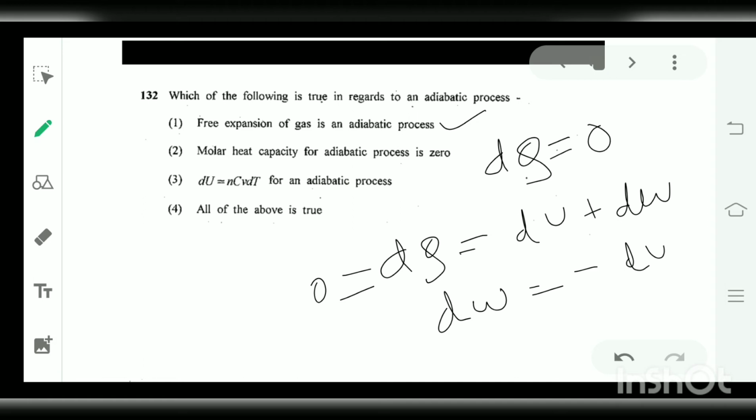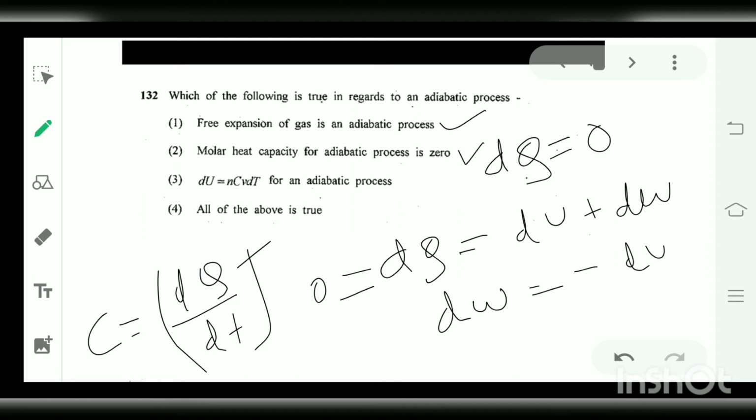First is correct. Molar heat capacity for adiabatic process is 0. Yes, the molar heat capacity for adiabatic process will be 0, because molar heat capacity is given by dQ upon dT. There is no change in heat, so the molar heat capacity will ultimately be 0. And for internal energy, yes, this is the formula, CvdT for an adiabatic process,